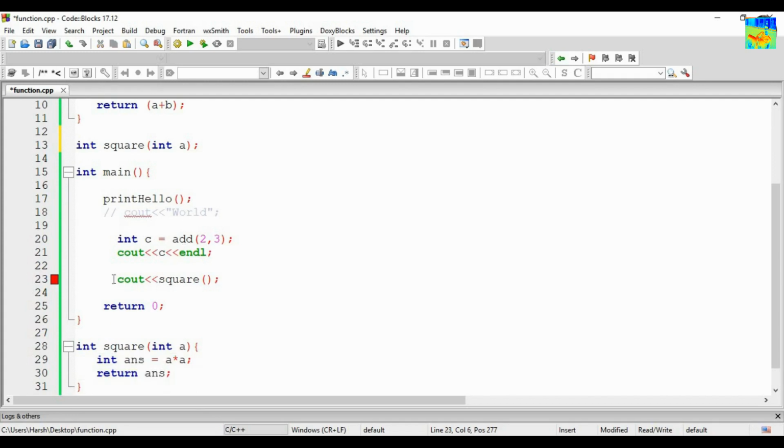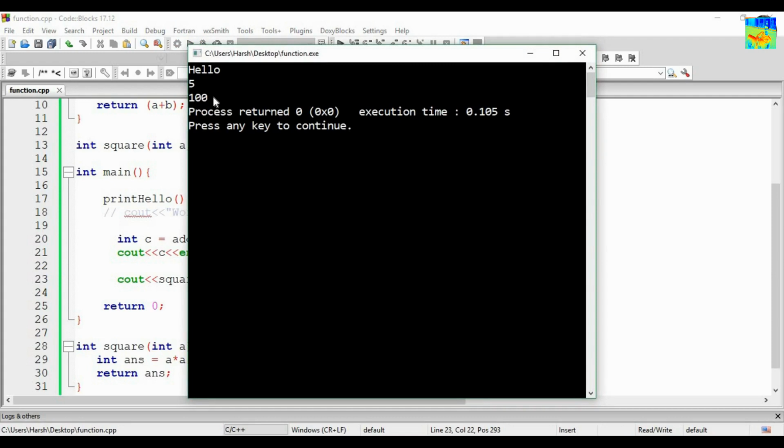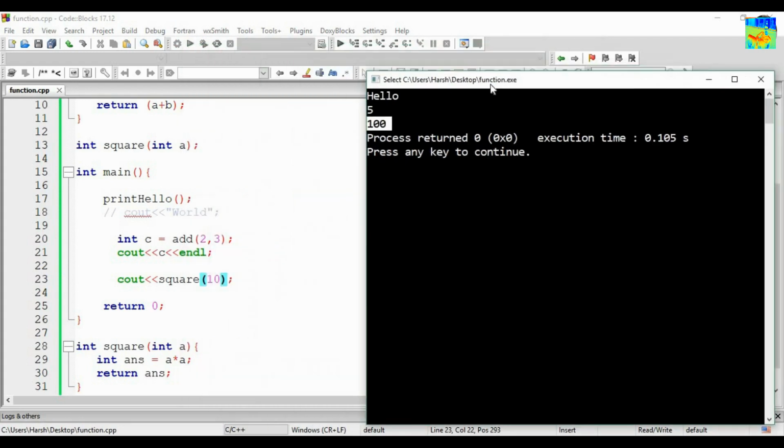When I call this function, please don't give me an error. The compiler will say, okay, that is completely your choice. So now this is correct. The error now is that we have to give a number as input. So 10. Now it is working.